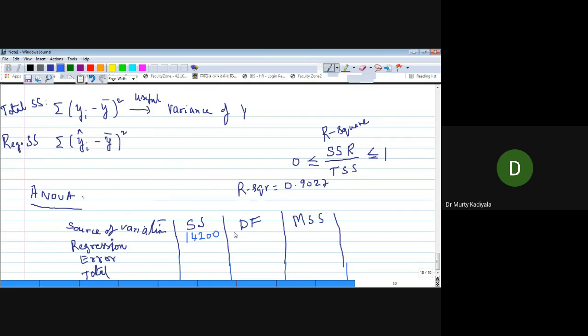How many independent variables are there? One, sir. There is only one independent variable. Then what is MSS? How do you get MSS? Sum of squares divided by degrees of freedom. So it is the same, 14,200.